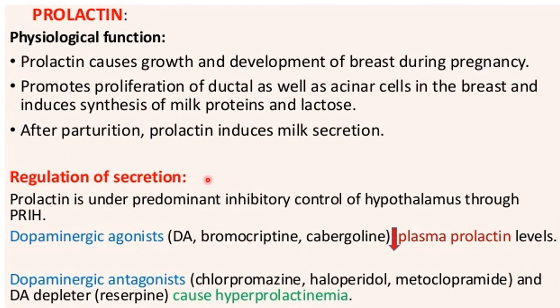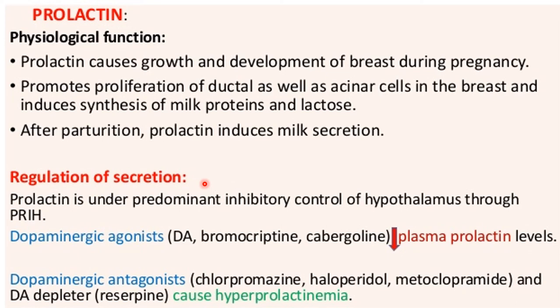The next hormone is the prolactin. Basically, physiologically, as you know, prolactin causes growth and development of the breast during pregnancy, as well as it promotes proliferation of ductal as well as acinous cells in the breast and induces synthesis of milk proteins and lactose. After parturition, prolactin induces milk secretion. These are prolactin physiological functions.